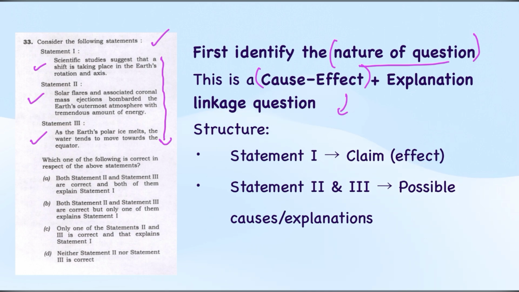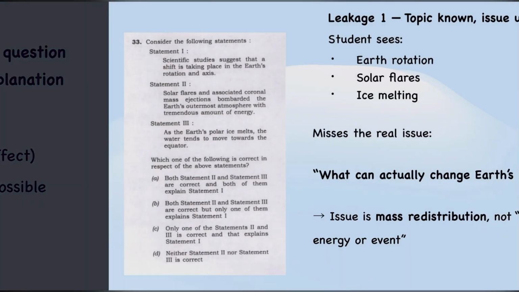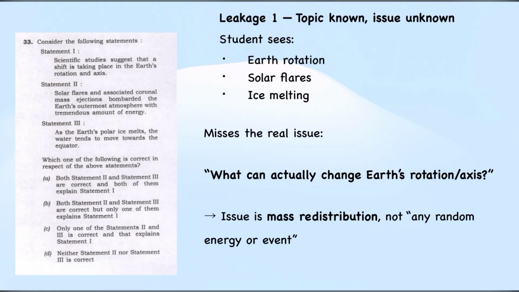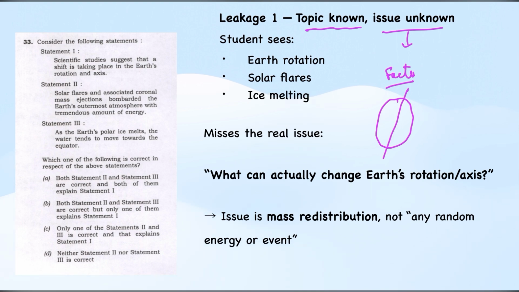So what causes and what are the effects that influence the Earth's rotation and shift in its axis? That is the nature of the question. And after understanding the nature of the question, we have to identify the exact issue inside it. The exact issue is the factors that are influencing the Earth's rotation.